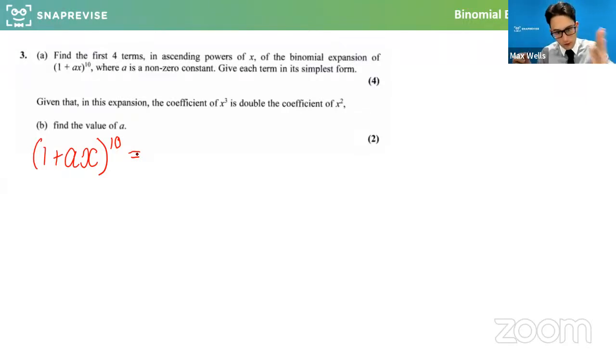Now, if I did the 1 from every bracket, 1 times 1 times 1 times 1, how many ways are there of doing that? There's only one way, the 1 from every bracket. So 10 choose 0 is 1. And you're going to do 1 to the power of 10, which is 1, times ax to the 0, because you're not doing any of them. So the first thing is definitely going to be a 1. 1 times 1 times 1.